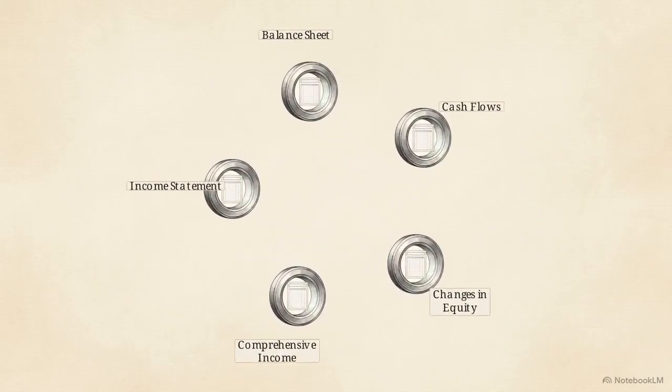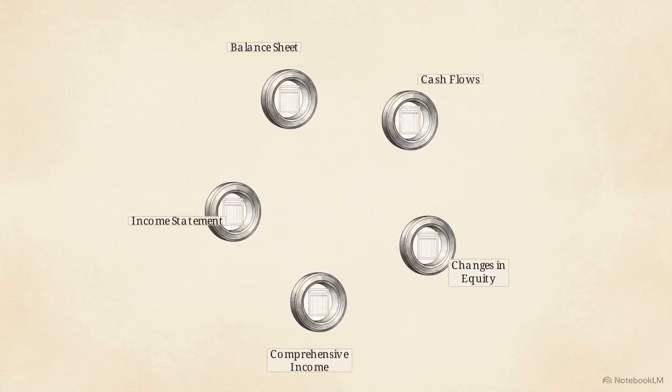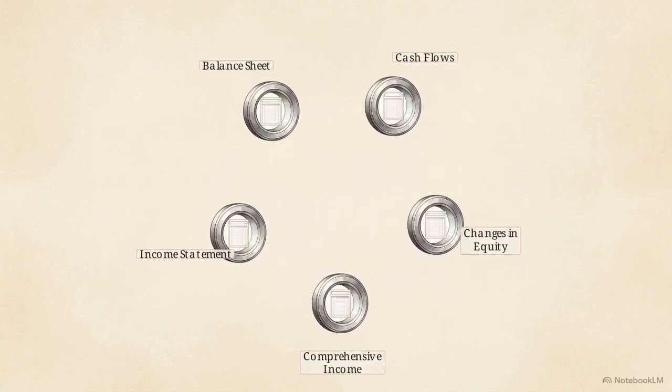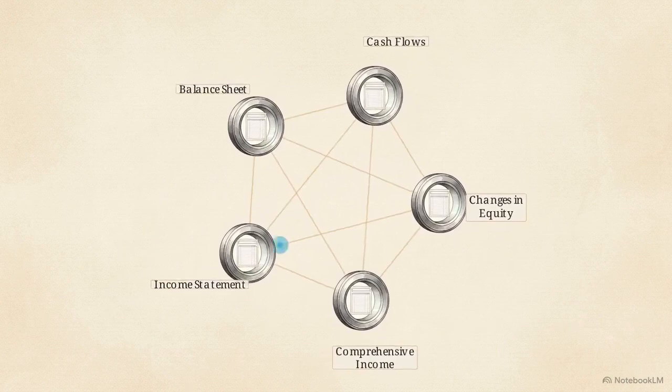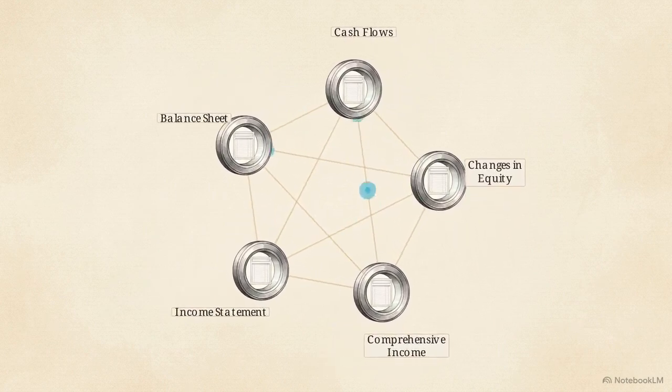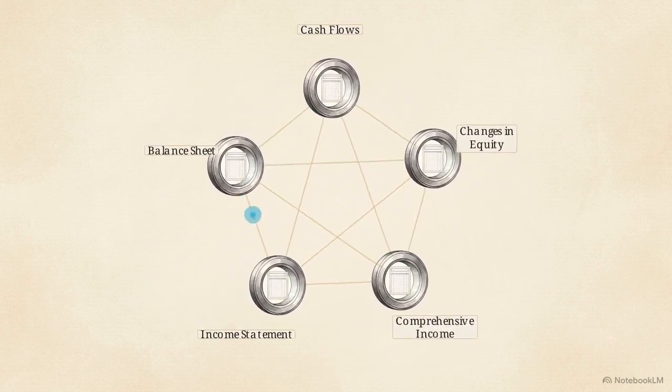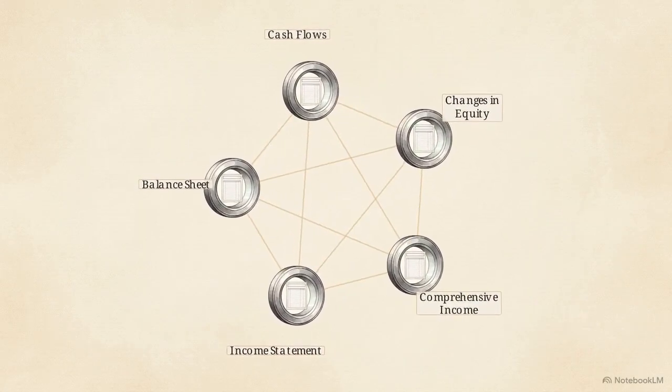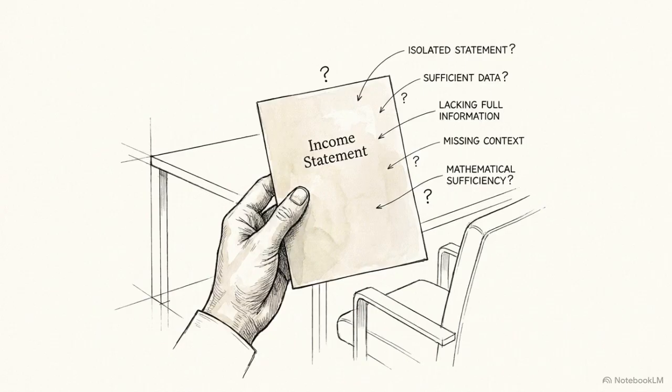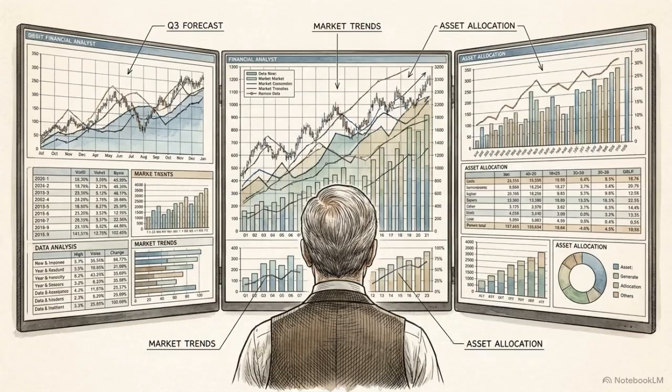Look at this node-based network graph representing the 5 statements. They do not operate in isolation. They are bound together by articulation, the fact that financial statements complement each other, describing different aspects of the exact same transactions. Because of this, no single statement is sufficient on its own. External users must analyze multiple intersecting statements to gather the complete data needed for a specific economic decision.